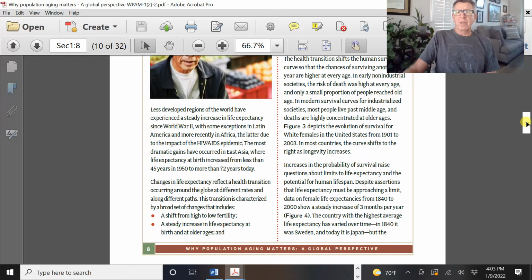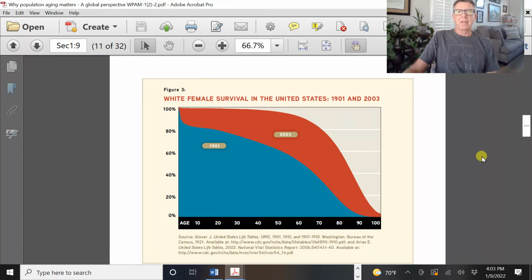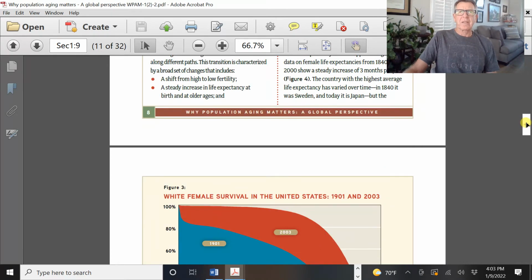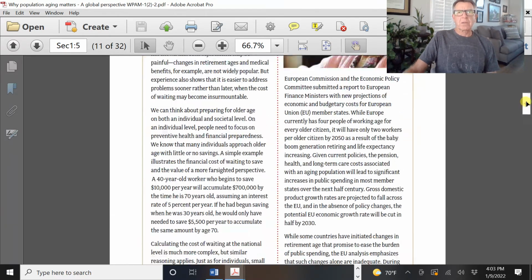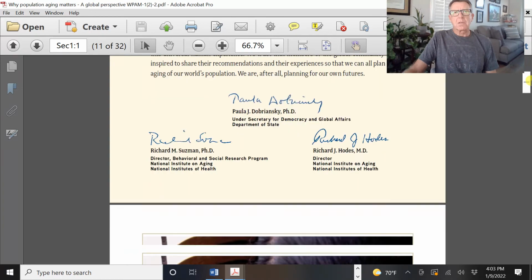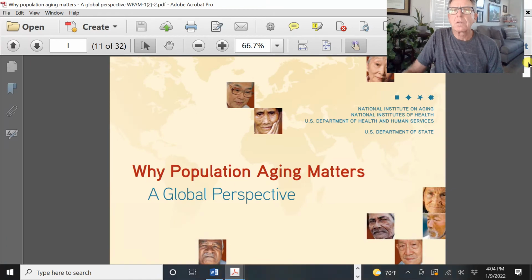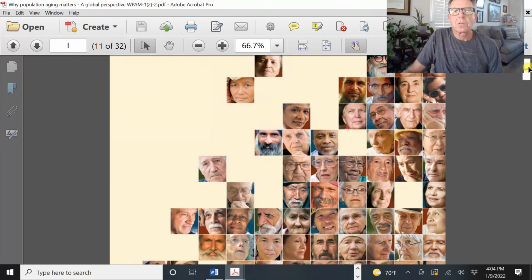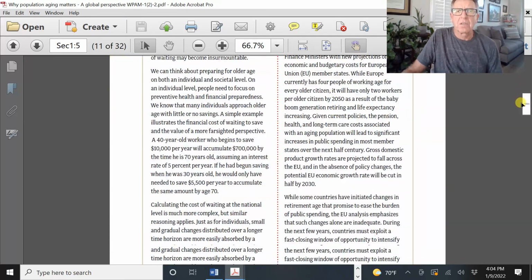We have this increased survival rate, and this is an example looking at the United States. Again, I don't remember when this publication was done. I'm at section 1.9, and it's bugging me when this was done. I think it was around 2008 or so. Anyway, let's go back to that figure.